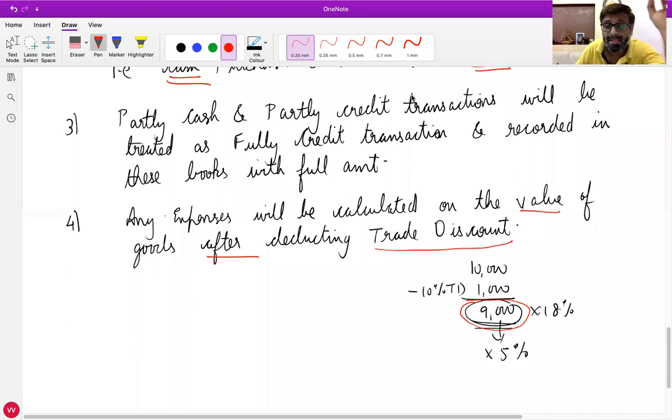Yes, Rushil, please carry on. Sir, if carriage is not given in percentage and is directly given in amount, then well and good, directly write that amount. Suppose it is given as 35 rupees, then directly write 35. Okay, I am talking about any expense which is given in percentage. If it is given in percentage, you apply that percentage on the amount after deducting trade discount. Is that clear? Yes, sir.